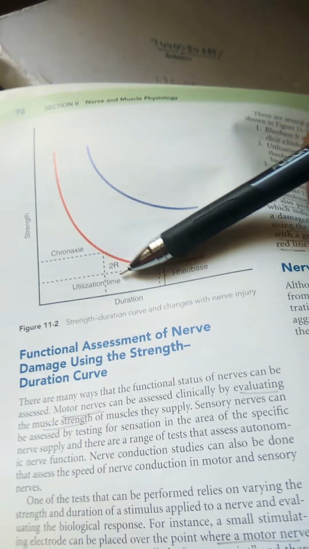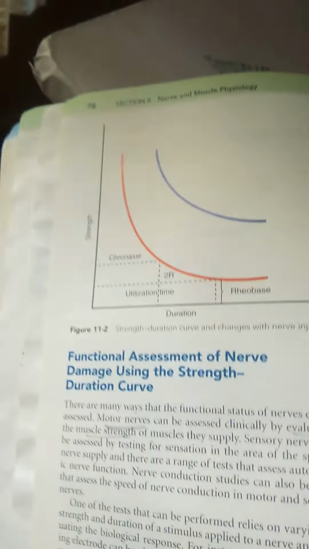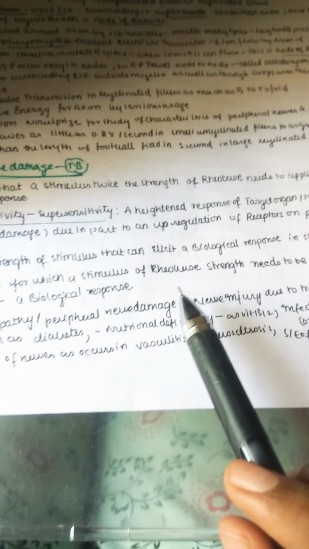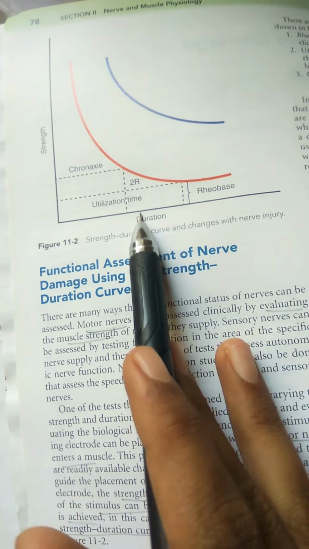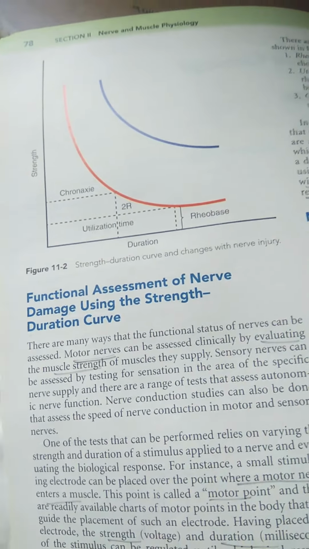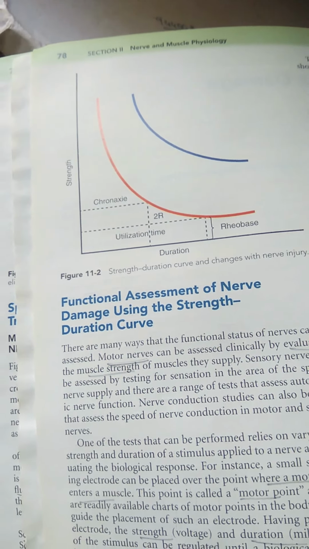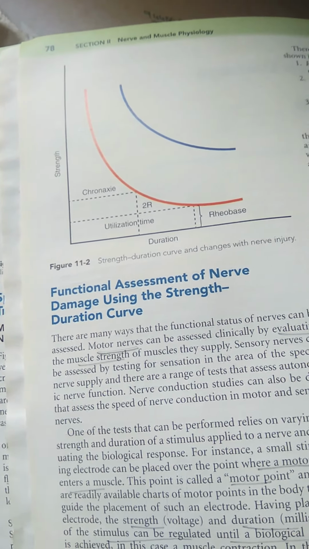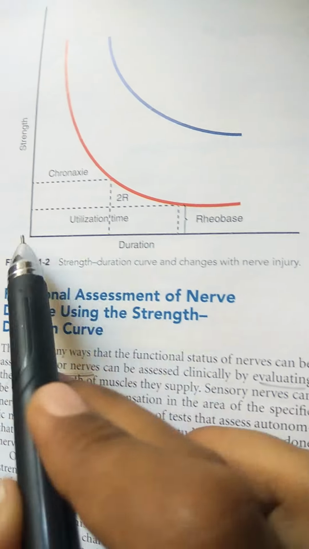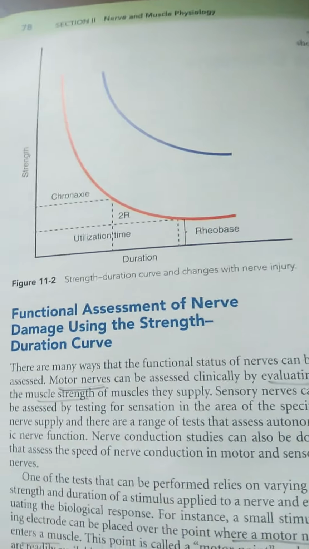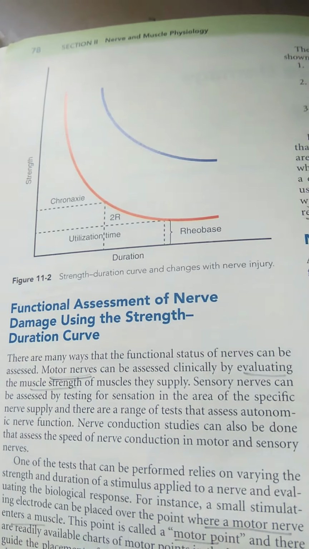And next let us see utilization time also. Utilization time is the duration for which a stimulus of rheobase strength needs to be applied in order to elicit a biological response. It's nothing but the time which is used to form this minimum curve, that is the utilization time.